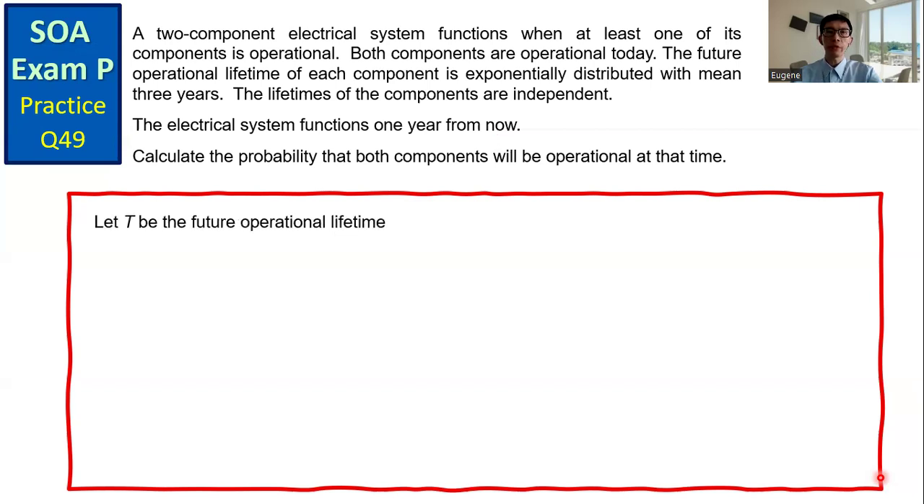Let T be the future operational lifetime. T is a random variable that follows an exponential distribution with mean 3. Therefore, f of t is 1/3 times e to the power minus t over 3, and the corresponding CDF of t is 1 minus e to the power minus t over 3.